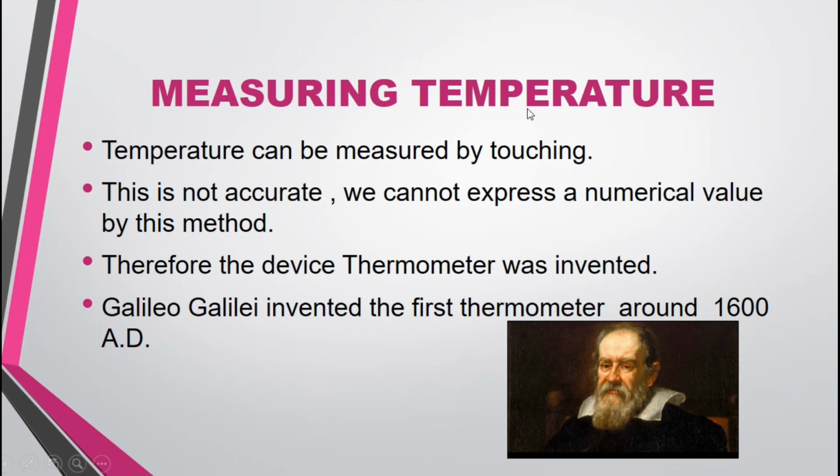Measuring temperature. How can we measure the temperature? Yes, as I told you before, we can measure the temperature by touching. We can tell whether it's hot or cold, but we cannot give an exact value. We cannot say that this is about 27 degrees Celsius, or that this is about 0 degrees Celsius or minus 15 degrees Celsius. Like that, we cannot express it in a numerical value by touching anything.